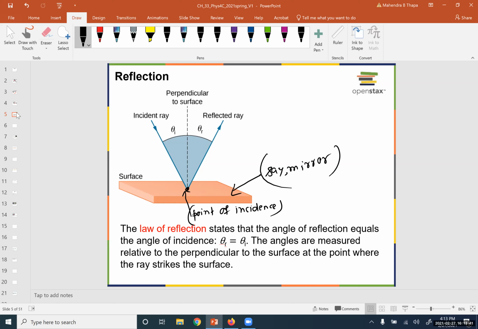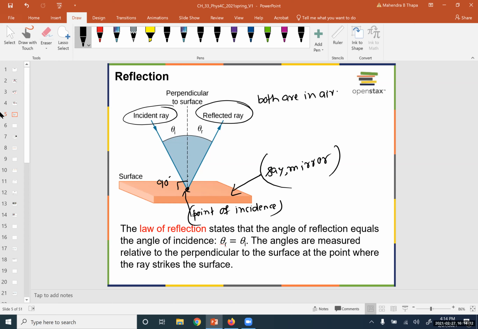At this point, we are just talking about reflection. So light is reflected again in air. So you see that incident ray and reflected ray, both are in air. Okay, so we can see here that we draw this line. This is the perpendicular to the surface. This means this makes an angle of 90 degrees with the surface.